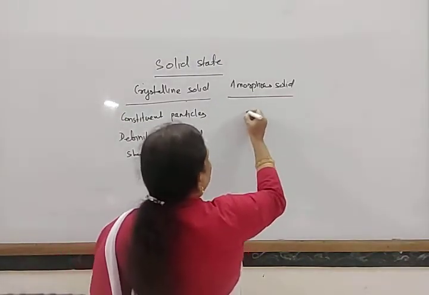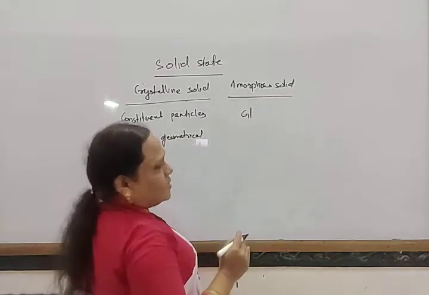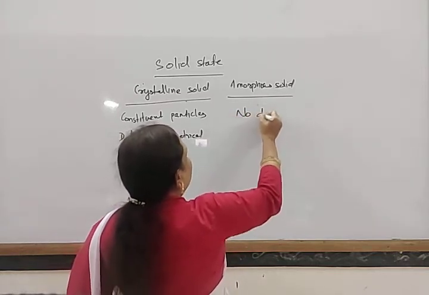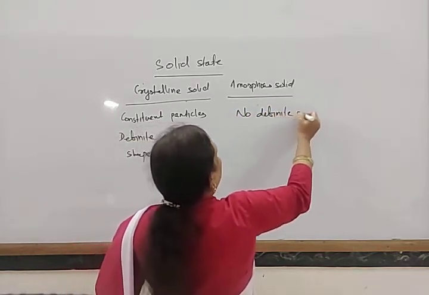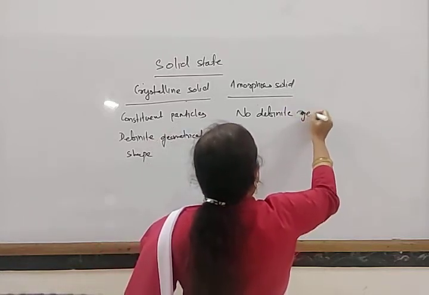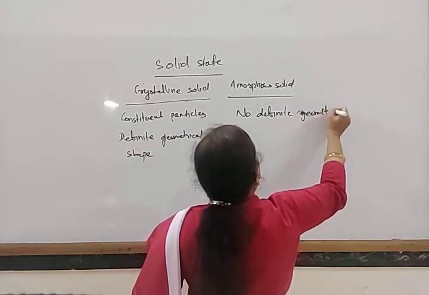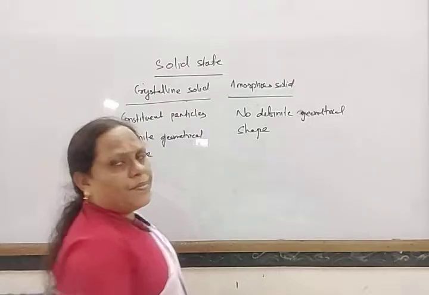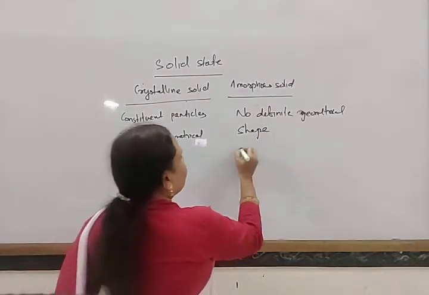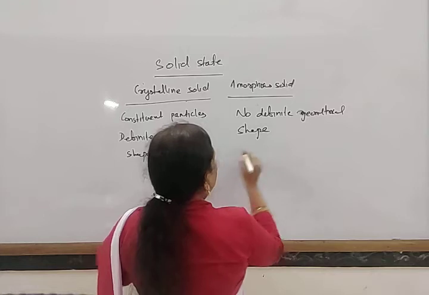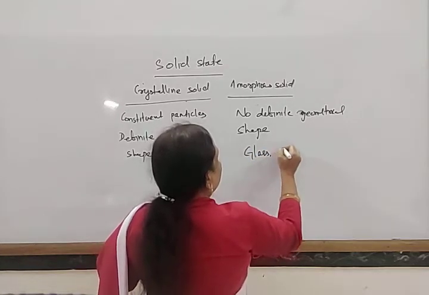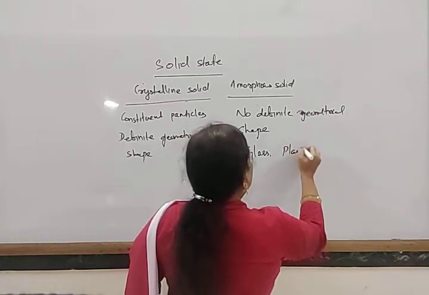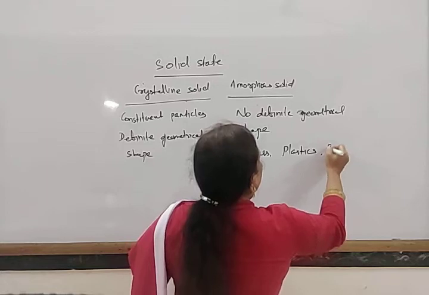So here, no definite geometrical shape, that is amorphous solids. Examples: glass, plastics, rubber.